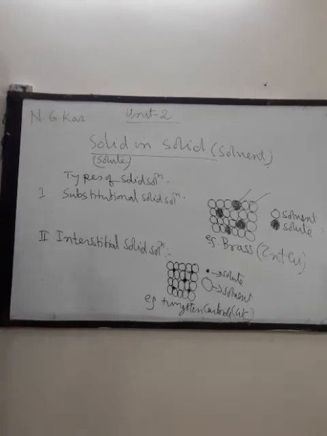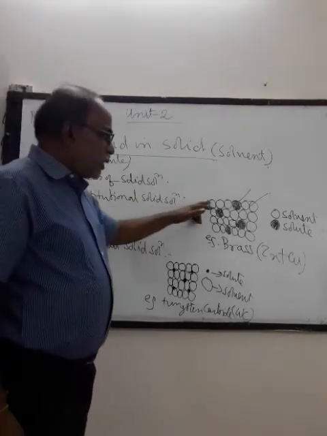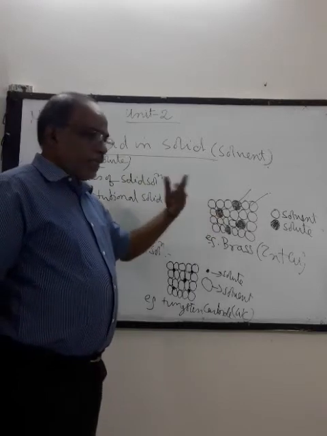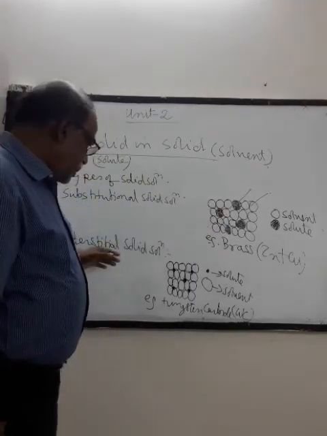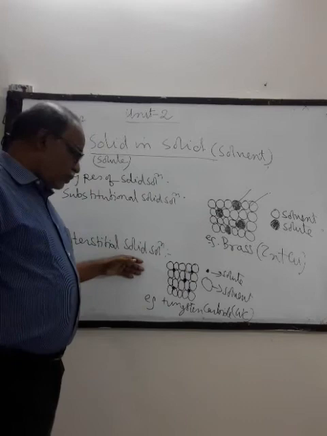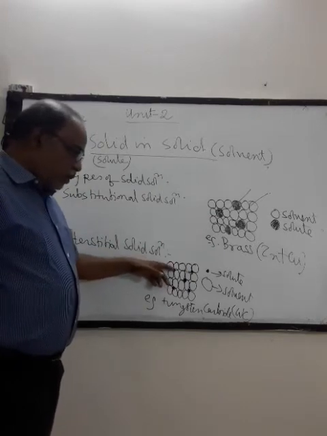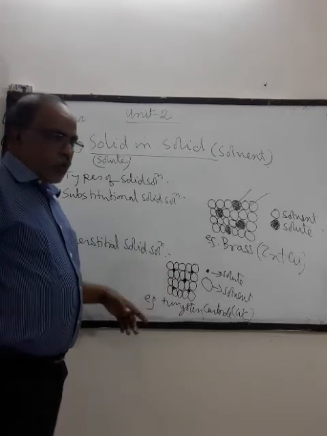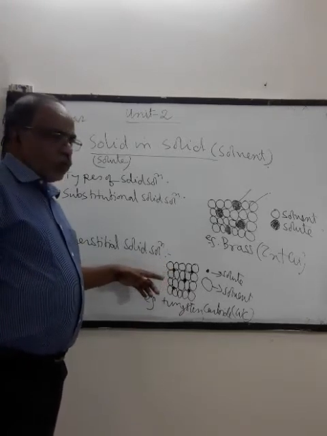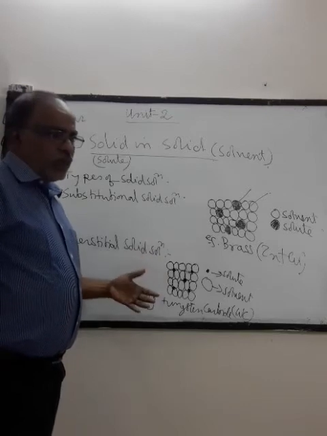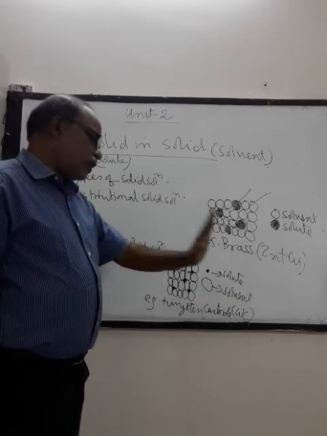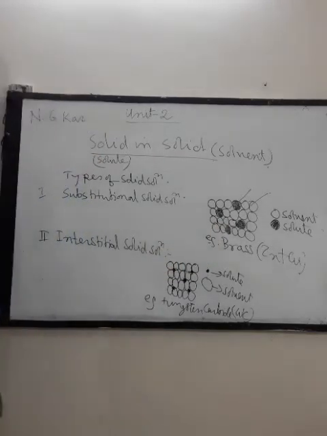So in the case of substitutional solid solution, the sizes of the two particles are almost similar, so one replaces another. And in the case of interstitial solid solution, the particles are of dissimilar size, one is larger, another is smaller, and the smaller one occupies the position or place of interstitial voids of the larger one. An example is tungsten carbide. So this is all about solid in solid.